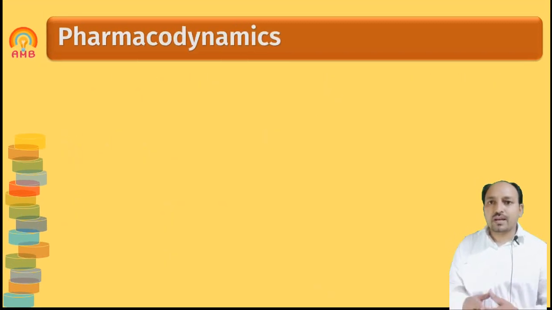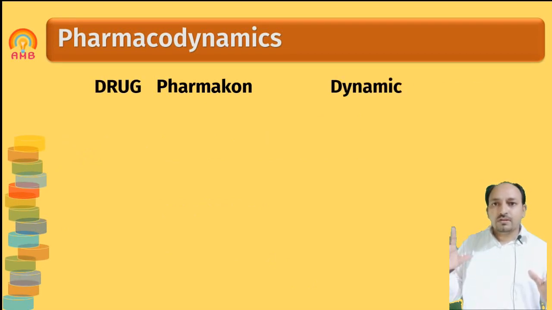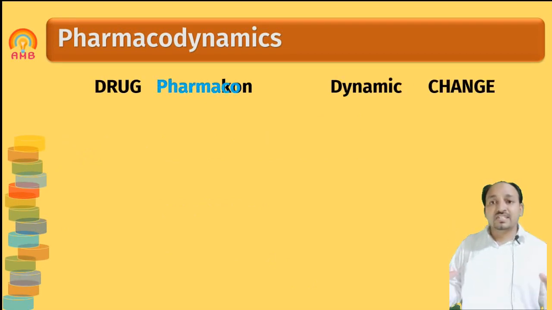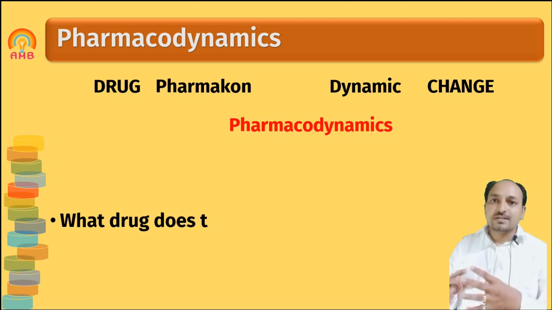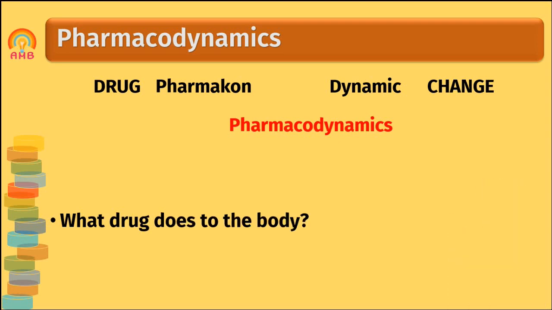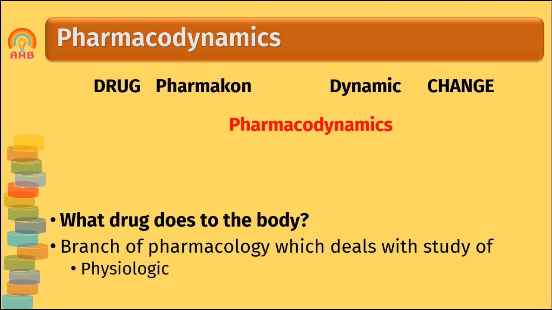Now we will discuss the second branch, that is pharmacodynamics. What is pharmacodynamics? This again comes from 2 words, pharmakon and dynamic. Pharmakon means drug and dynamic means change. So what changes can take place in our body because of the drug is nothing but pharmacodynamics. Pharmacodynamics is the branch of pharmacology which deals with the study of pharmacological actions of the drug and mechanism of action of the drug.